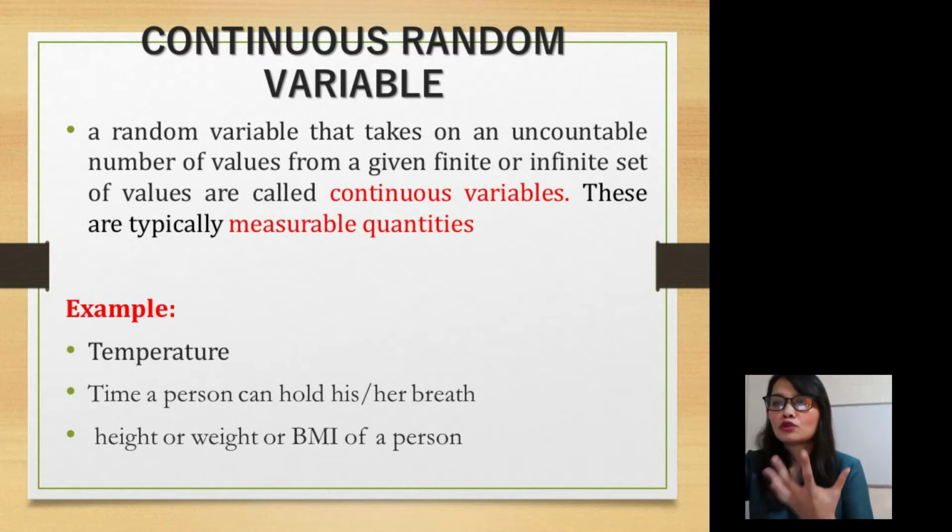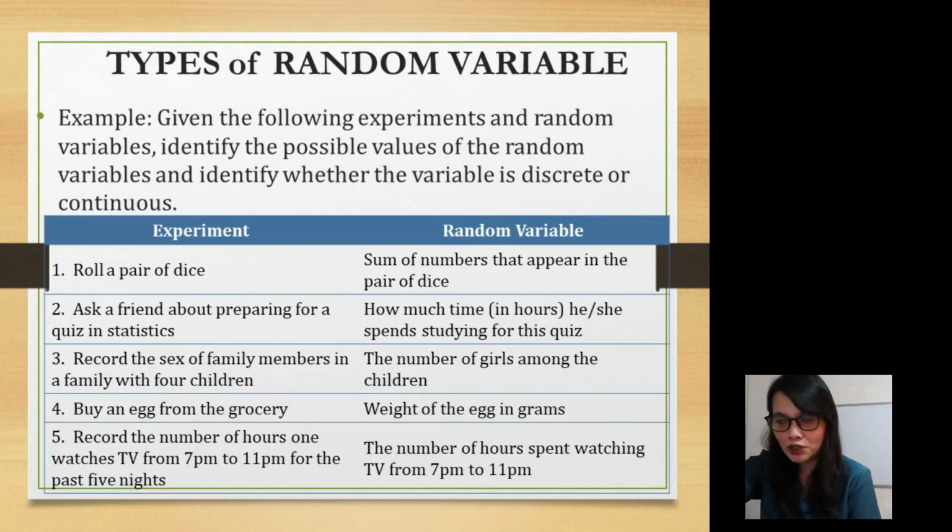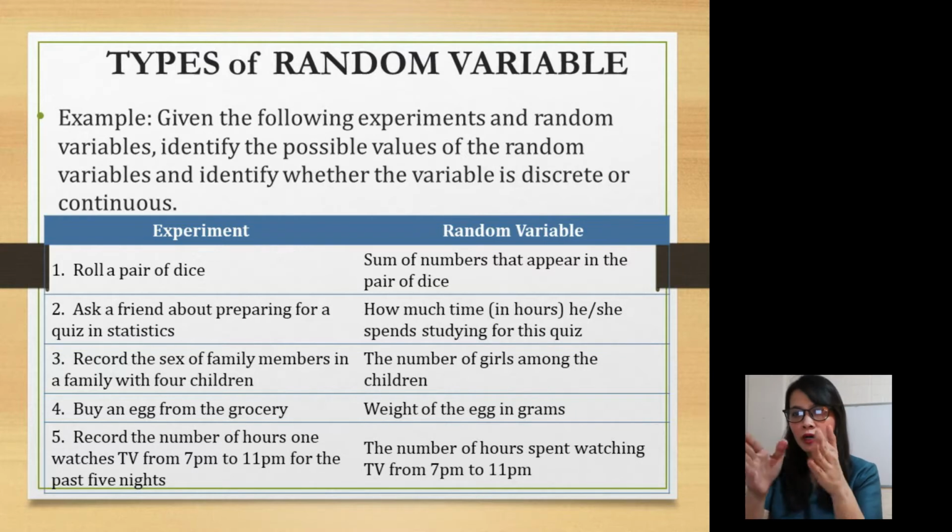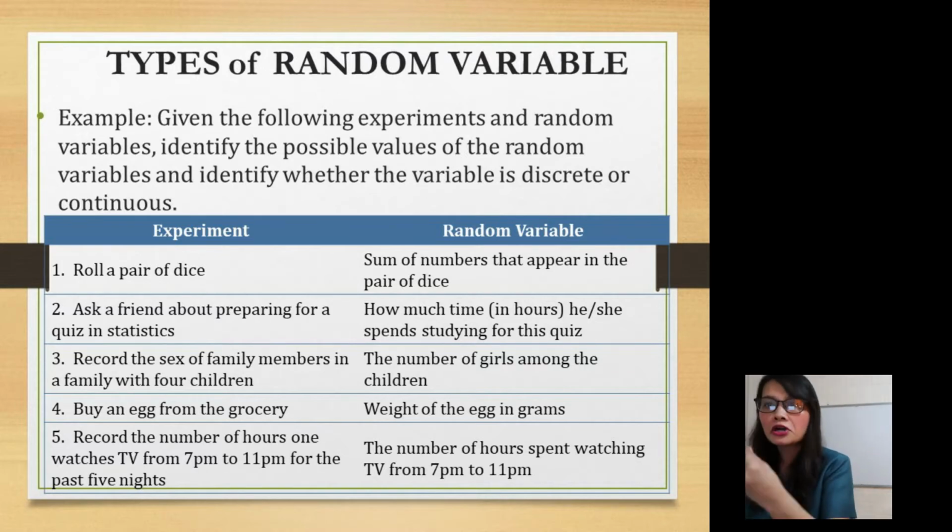For example, identify the types of random variable. These are the experiments, and on the right side are the random variables. The first experiment: roll a pair of dice. Your random variable is the sum of numbers that appear on the pair of dice. Is it discrete or continuous?